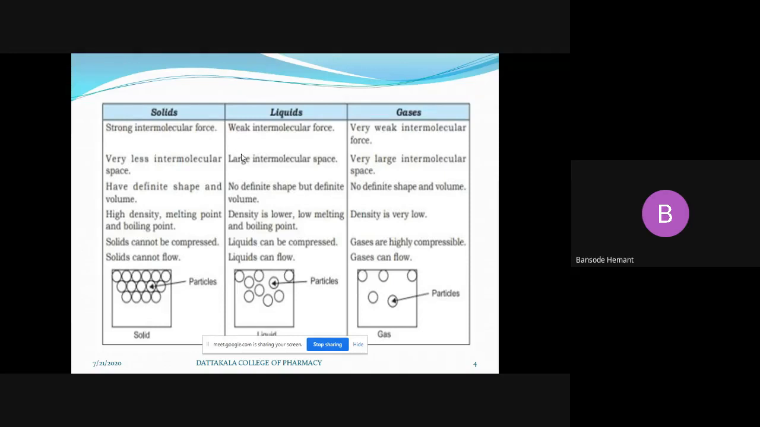If we talk about the liquids, there are weak intermolecular forces of attraction, and the gases, as I told you in the earlier slide, show very weak intermolecular forces of attraction. In the solid, they have strong intermolecular forces of attraction. They are not sharing intermolecular space. Look at this picture. The particles of the solid are present, and as they have strong intermolecular forces of attraction, we are not getting space between the two molecules here.